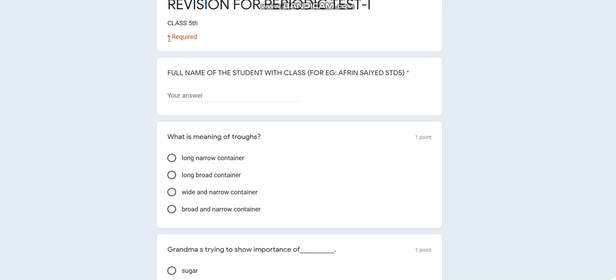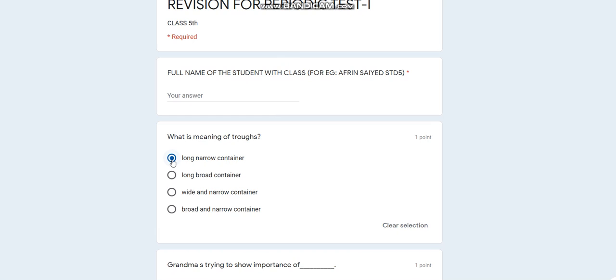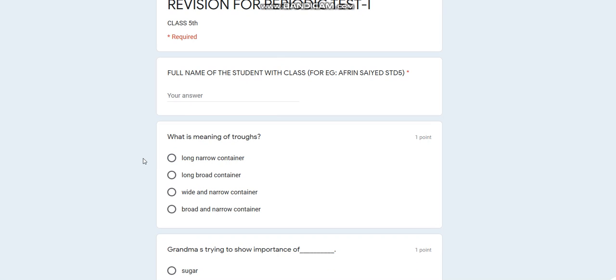So the star mark with required says that you have to attend the question compulsorily. Without attending the question you cannot move forward. For example, I'm doing this form on a PC, so this is allowing me to attend some other question. Otherwise, this won't take you to the next page in your mobile phones. On your small screen, it will not allow you to go to the next screen.